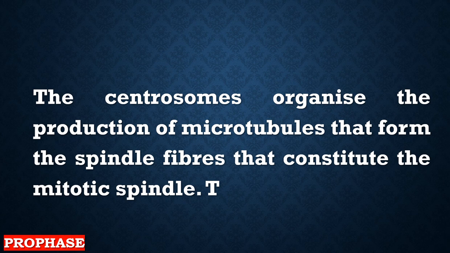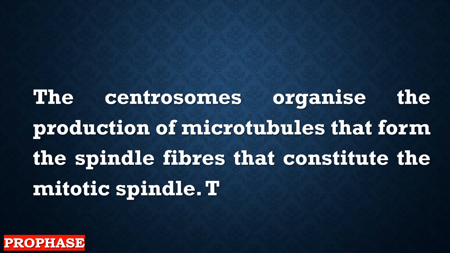And what is the function of spindle fibers? Spindle fibers are needed for catching and separating the chromosomes. Because when there's a full chromosome, it's called a chromosome, and a single arm of a chromosome is called a chromatid.